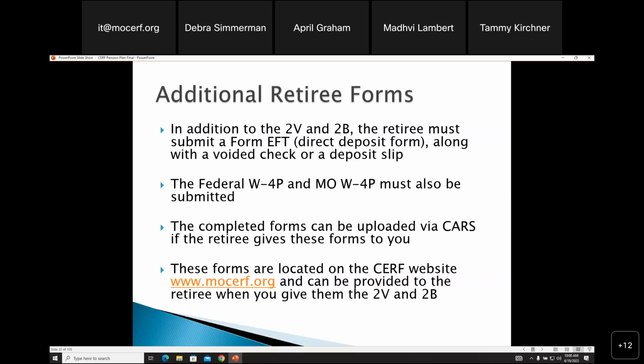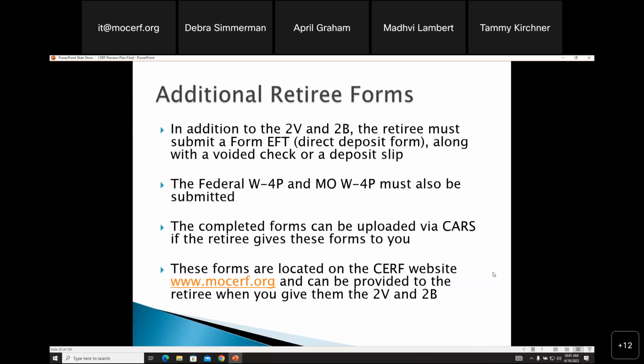So if you get an email or a call from us letting you know we received information that an employee is leaving, we will have mailed them the 2B and all of the other forms already. Our email or our phone conversation with you should let you all know that all you'll need then is the term vested form along with the salary documentation and the initial salary verification if it's needed. So are there any questions on the immediate retiree process?